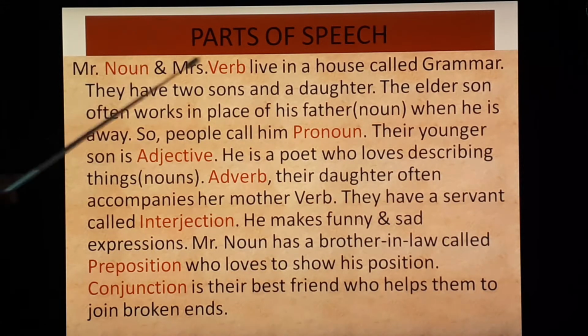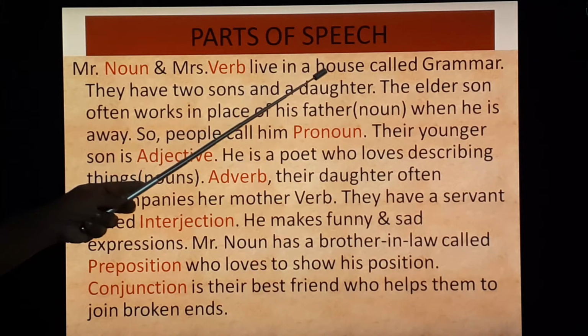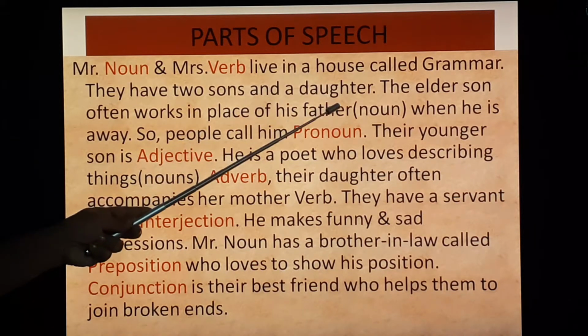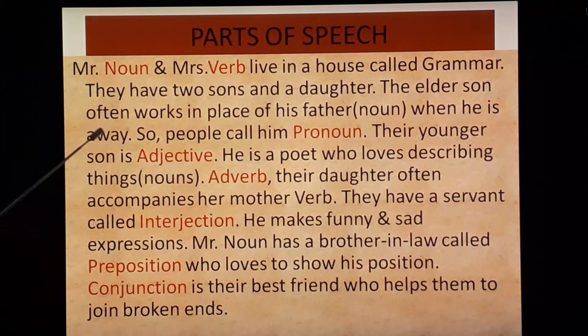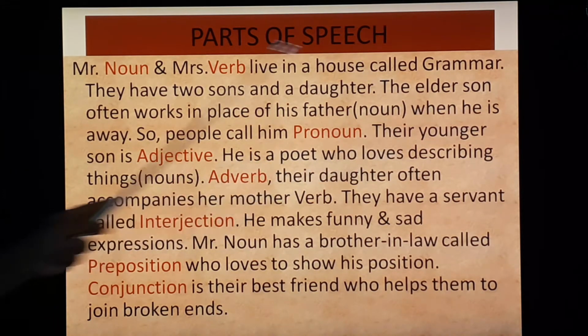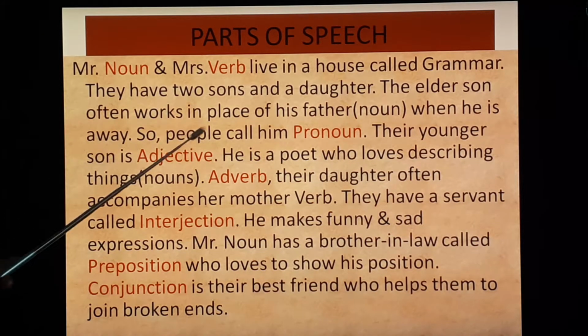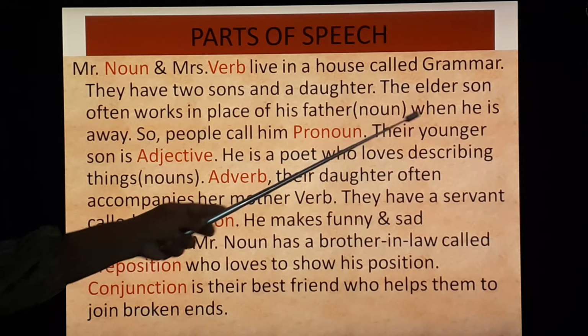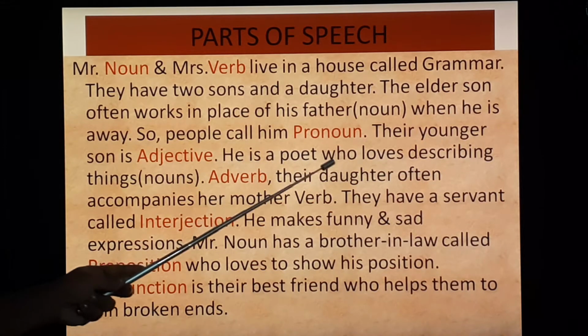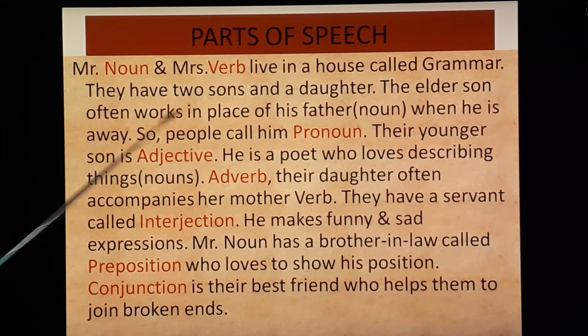Let's try to understand parts of speech in an interesting way with the help of a story. Mr. Noun and Mrs. Verb live in a house called grammar. They have 2 sons and a daughter. The elder son often works in place of his father, that is noun, when he is away. So, people call him pronoun. Their younger son is adjective. He is a poet who loves describing things, describing nouns, that is his father.